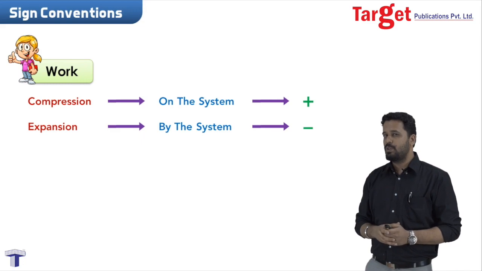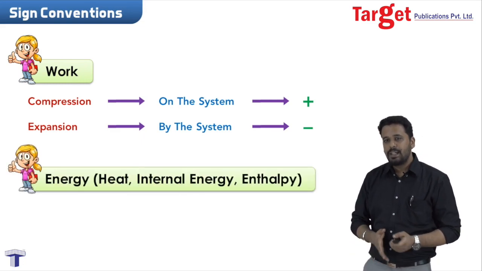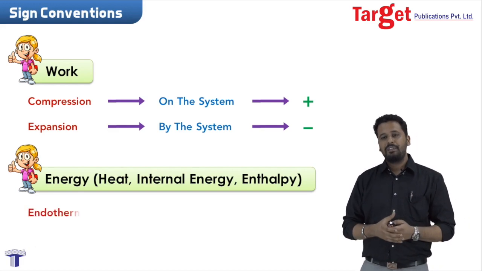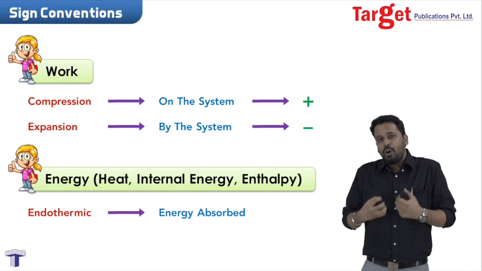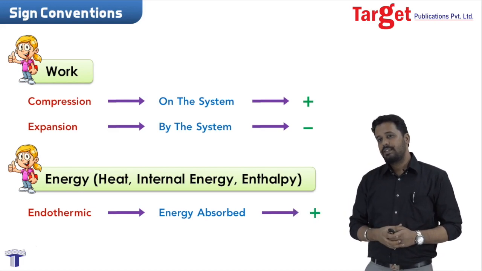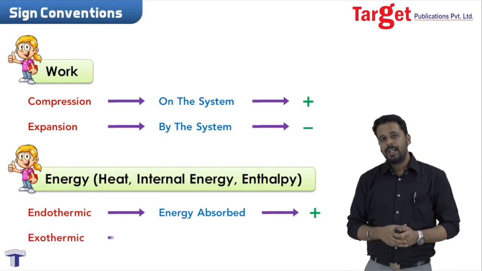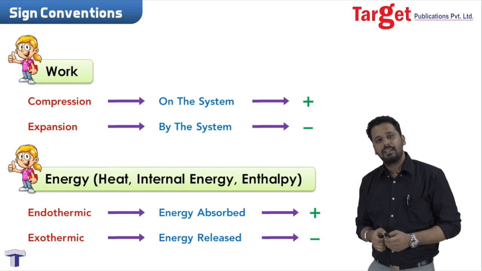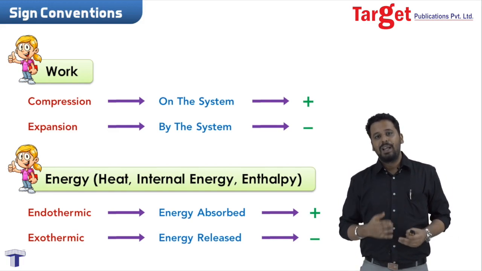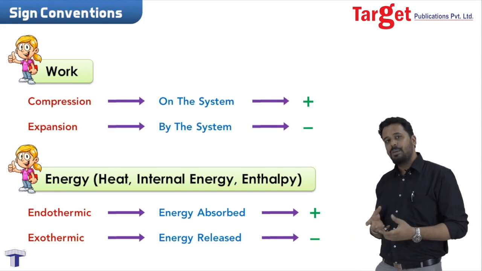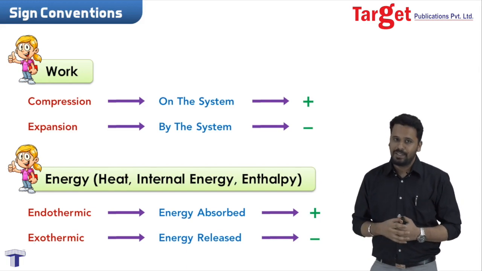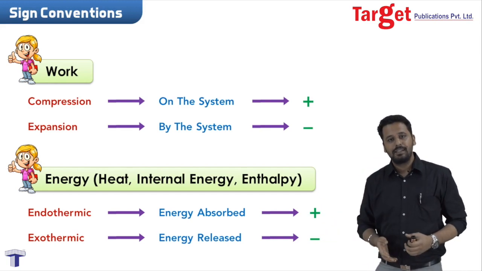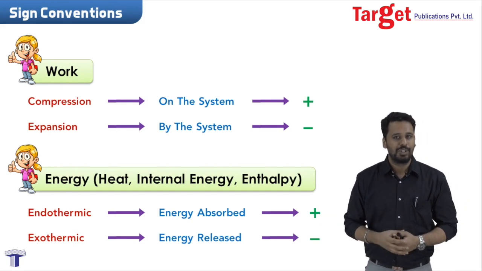The second sign convention which I want to tell you about is of energy, heat, enthalpy. These are all different forms of energy. Its sign convention is very simple. We have endothermic reactions where heat is absorbed, energy is absorbed. In such cases, energy is taken as positive. And for exothermic reactions where energy is released, sign is taken as negative. You can remember an example: when money comes into your pocket, the balance goes positive. Similarly, when energy is absorbed, when energy comes into the system, it is positive. When money goes out of the pocket, the balance becomes negative. And similarly, as soon as energy goes out in an exothermic process, the sign convention of energy becomes negative.